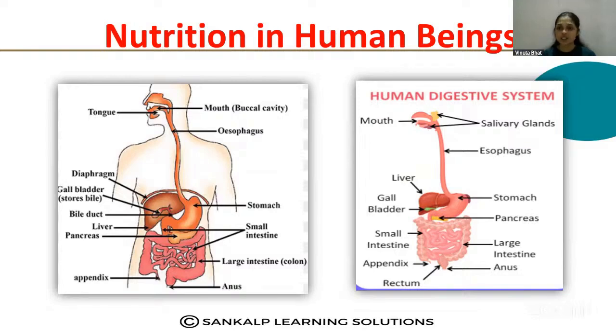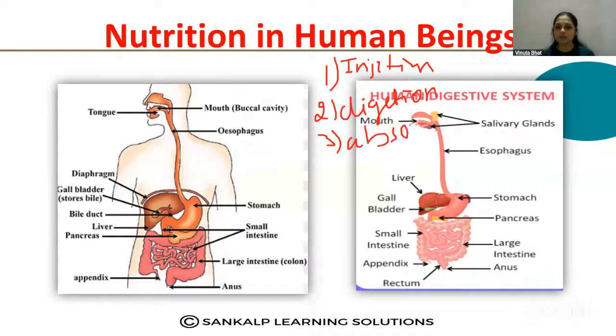Then absorption. So nutrition in human beings includes ingestion, second digestion, third absorption, and the fourth step, egestion. Egestion means removal of waste products from the alimentary canal. Let us learn these points in detail.